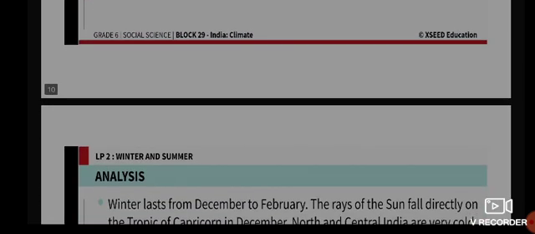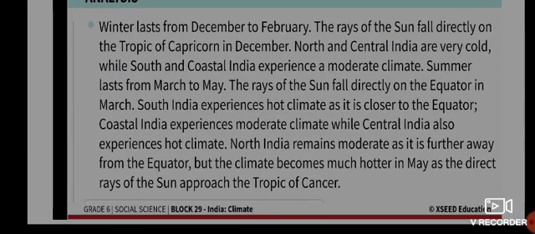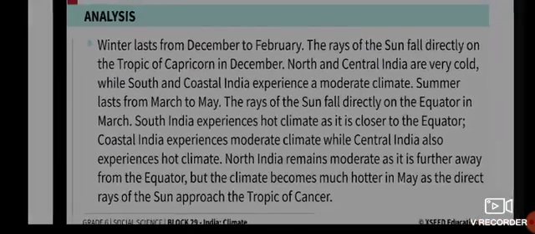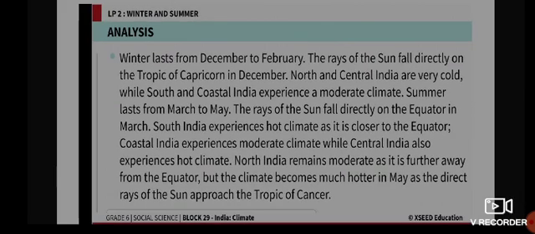Alright, as I explained to you, please listen carefully. Looking at the first column, you will see winter, talking about India. Winter lasts from December to February.